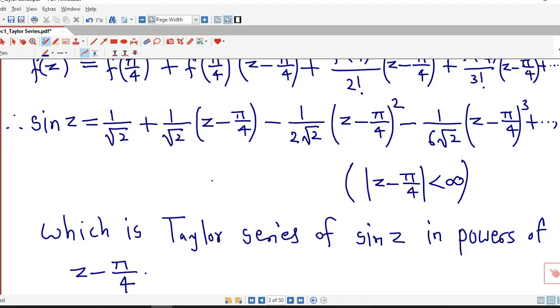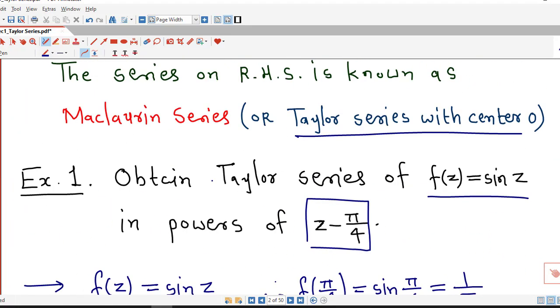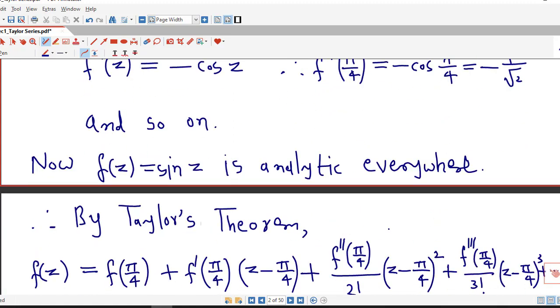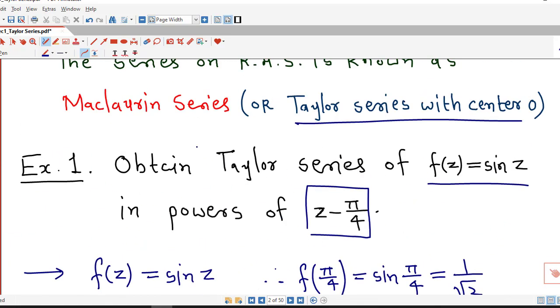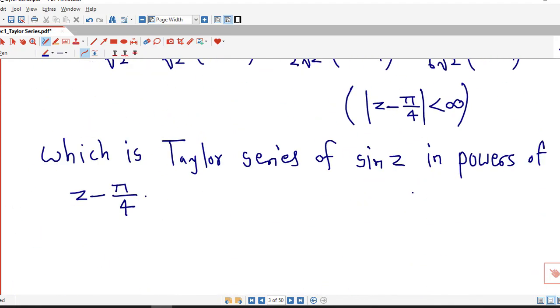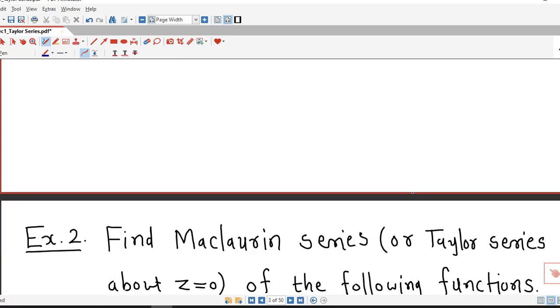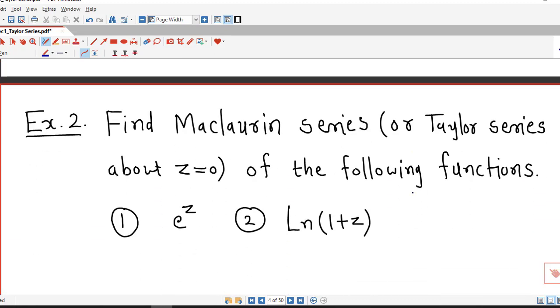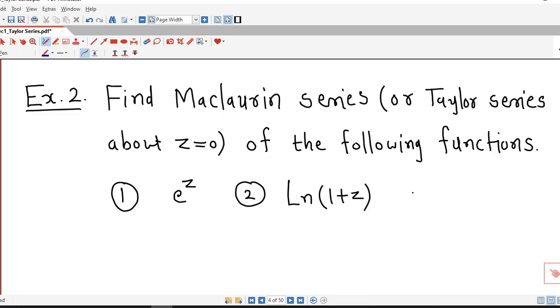So in this way we can find out Taylor series of a given function with given center, or in powers of z minus z0. So we just have to remember the formula of Taylor series, and we must be able to decide whether it is possible to find out Taylor series representation or not. For that we require that the function is analytic in an open disk with center as the given point and radius that we have to decide.